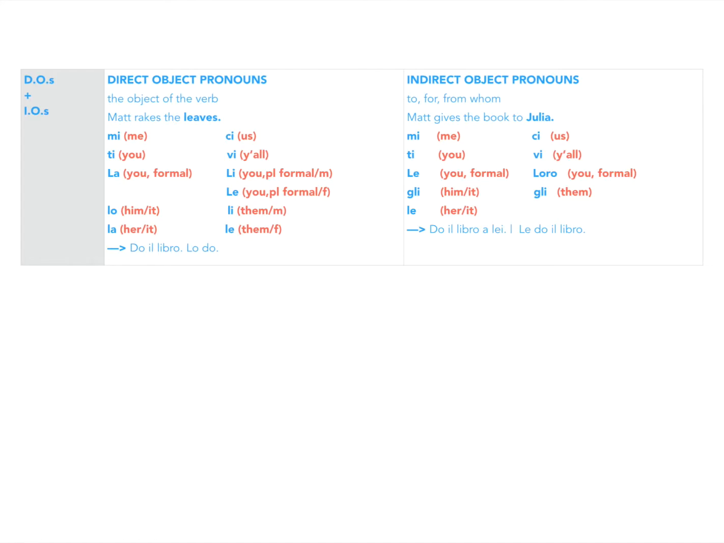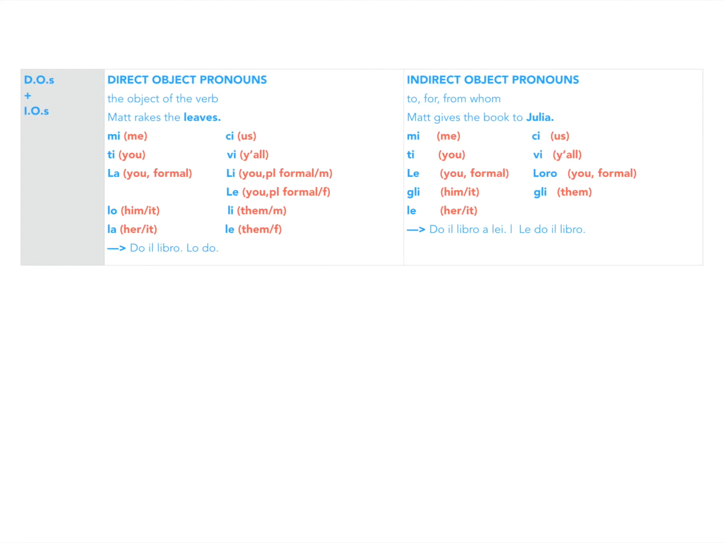All right, on the right-hand side, here are the indirect object pronouns: mi, ti, le, gli, le, ci, vi, loro, gli. Let's do one example sentence there. Do il libro a lei. I give the book to her. Oops, sorry. See that little line right there? It's just dividing the two sentences, so that's not a letter. We want to turn this sentence, do il libro a lei, into le do il libro.